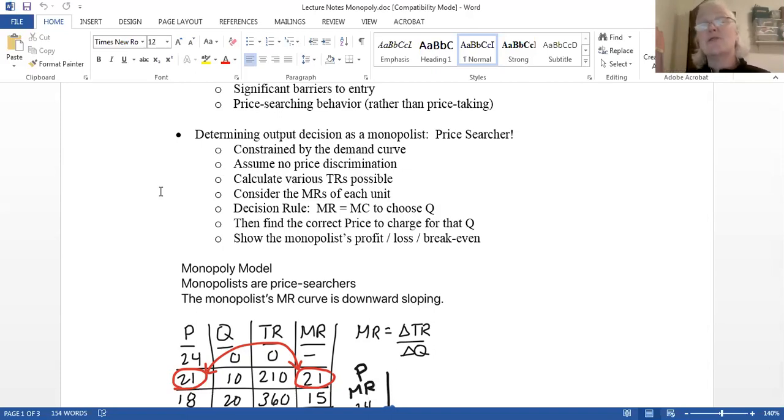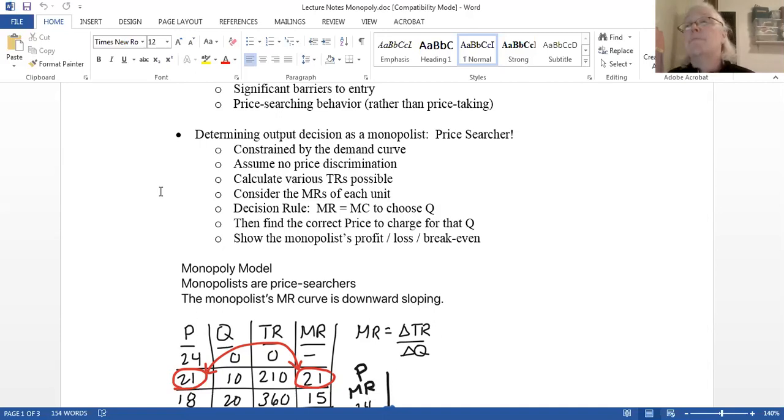So what we really want to look at, again, getting down to it, is the decision making is very much like the perfect competition, except that we're going to do marginal revenue equals marginal cost. The firm is going to produce all units that bring in more revenue than it costs to make those units. So we want to produce all the way up to where marginal revenue equals marginal cost. We would never produce a unit where marginal cost is greater than marginal revenue. That doesn't make sense. Why would we make something that we know we're going to sell for less and take a loss on?